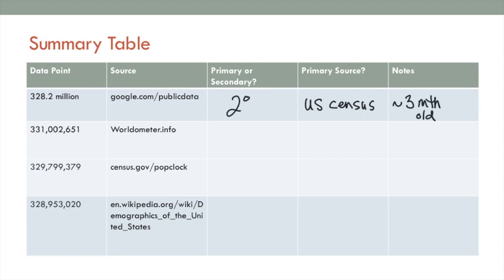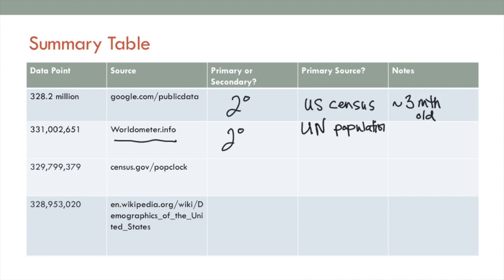The next hit is 331,002,651, and that comes from worldometer.info. Is this a primary or secondary source? This one's secondary. If you look into this, you see that they get this number from the United Nations, their population information.